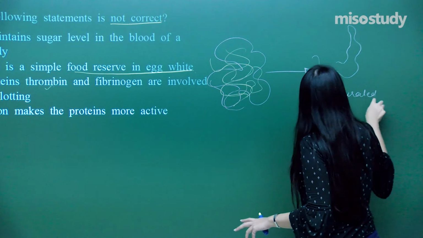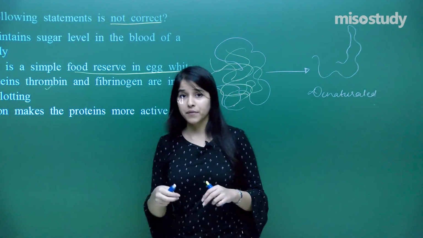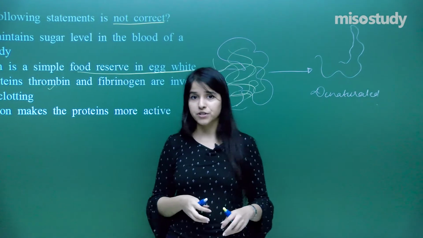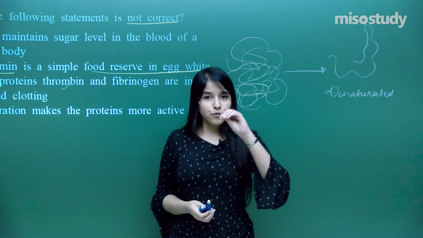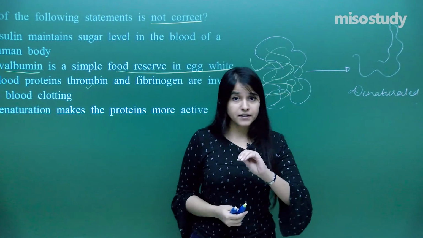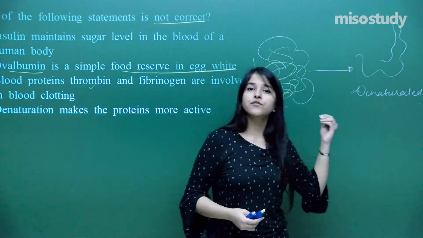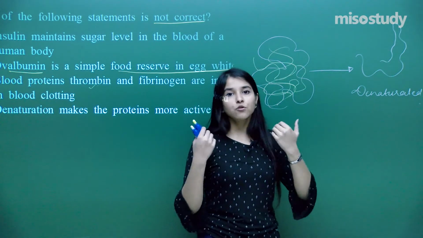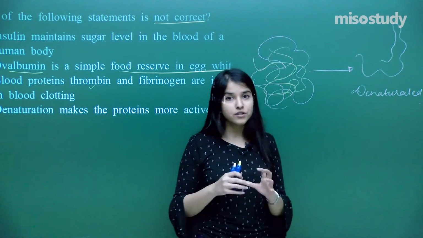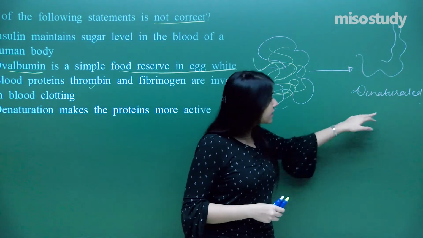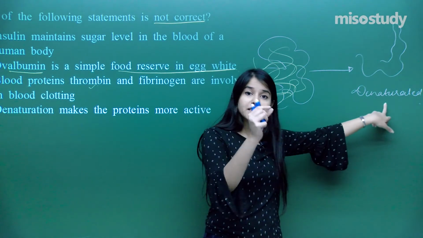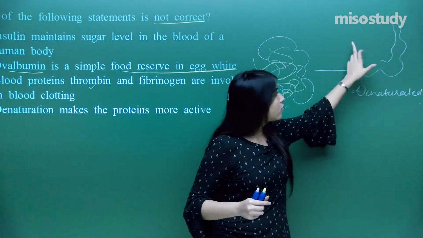Take the example of adding some lemon juice into milk. The protein present in the milk has this kind of structure, and whenever we put in the lemon juice, it loses its activity and its biological properties and gets denatured. That means it coagulates and forms a structure like this.